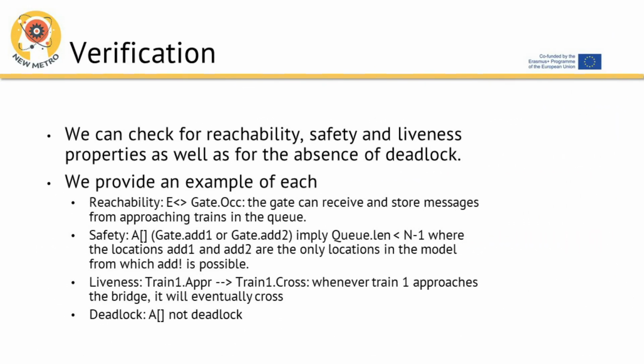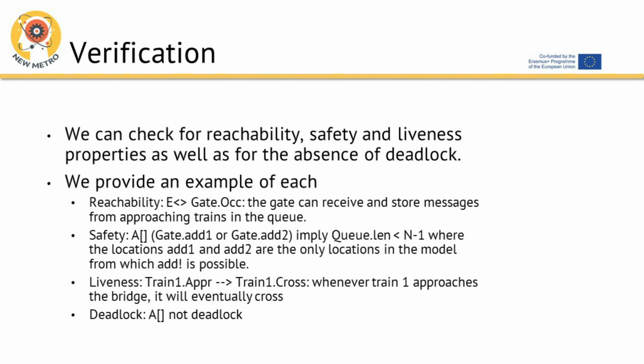Verification. We can check for reachability, safety and liveness properties as well as for the absence of deadlock. We provide an example of each. Reachability, E<> gate.oc. The gate can receive and store messages from approaching trains in the queue.